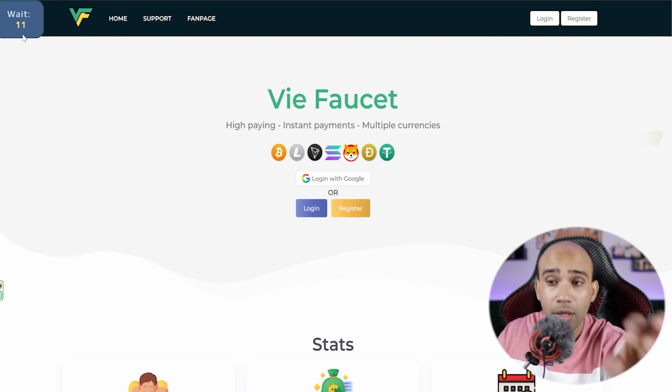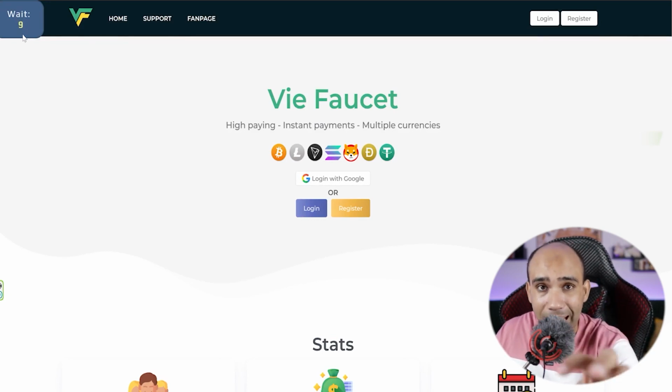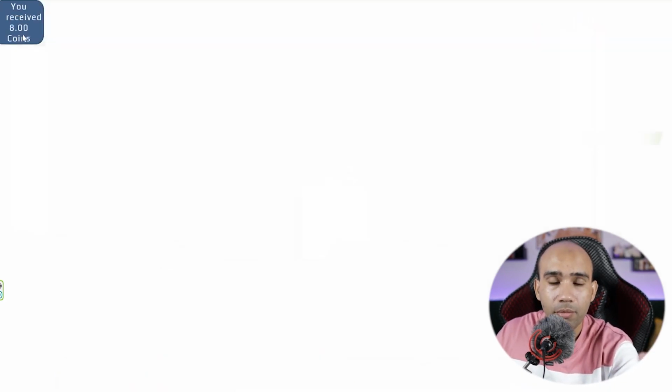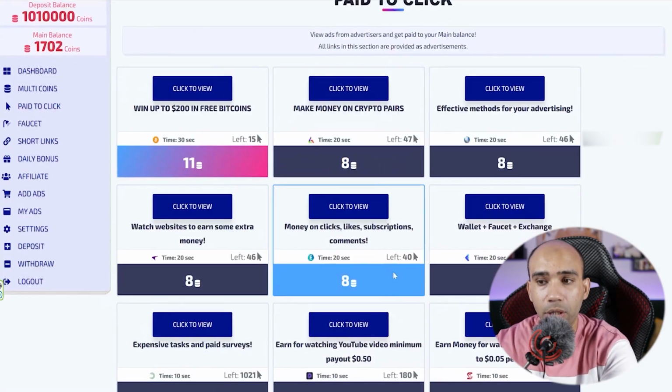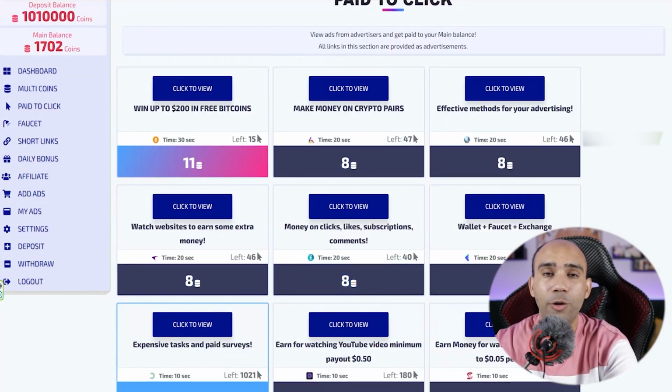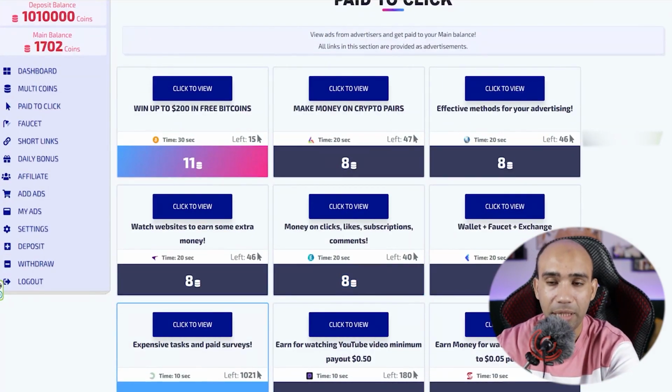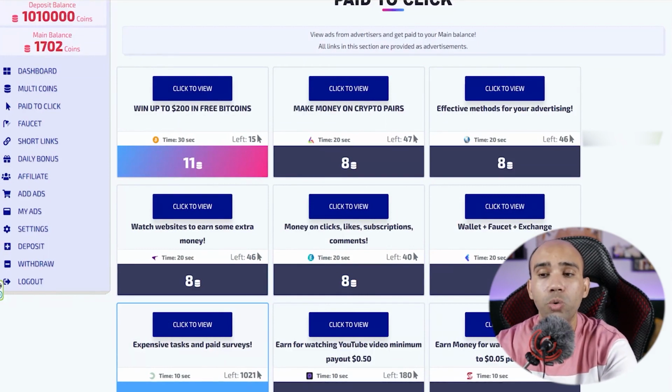I make the first withdrawal when I reach 2,000 coins, but I advise you to wait until you reach 10,000 coins, because the payer will not pay more than this amount. They tell me that you have received 8 coins, and so on for the rest of the ads. Of course, these advertisements are renewed, so when you finish these advertisements, they are renewed, and this happened to me. I do not work on them continuously. After that, you have the faucet.